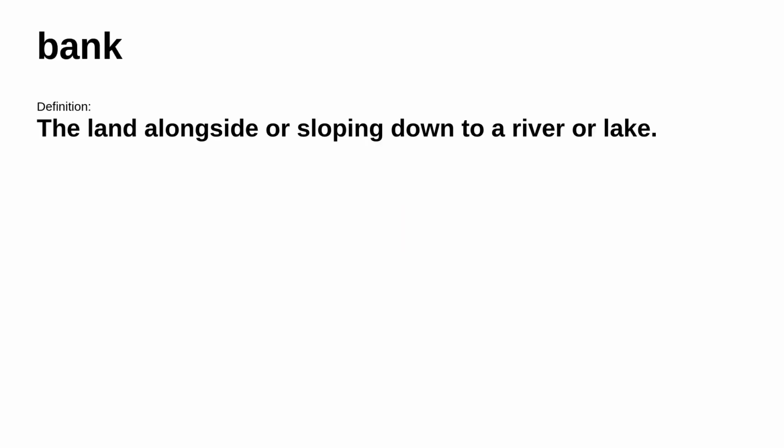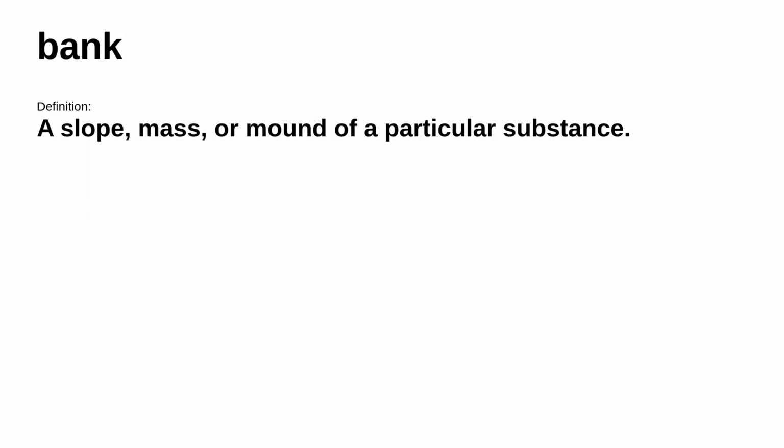The next word is bank. It's defined as the land alongside or sloping down to a river or lake. For example, willows lined the bank. In other places, it means a slope, mass, or mound of a particular substance. For example, a bank of snow.